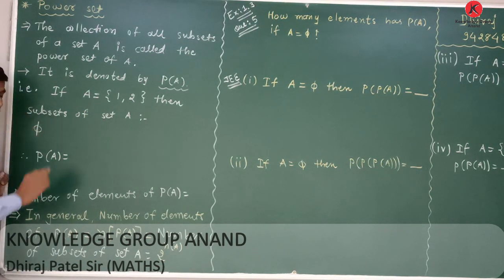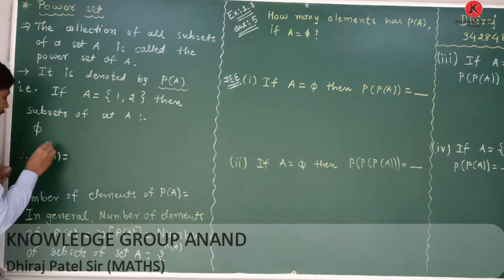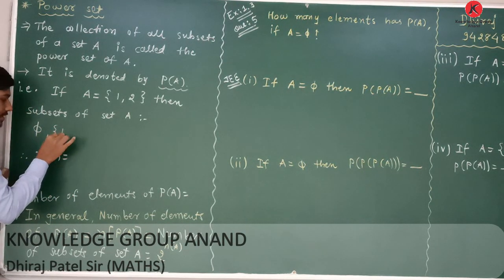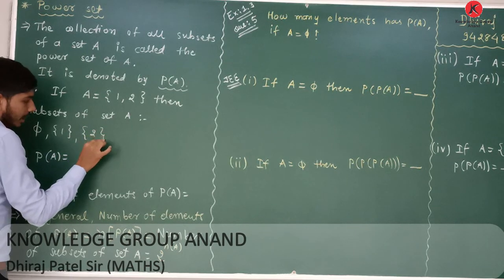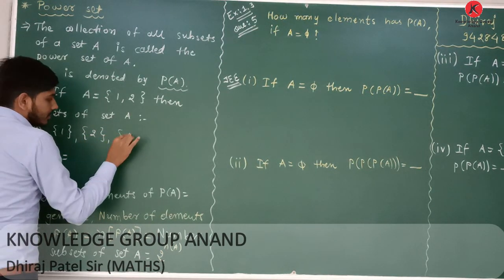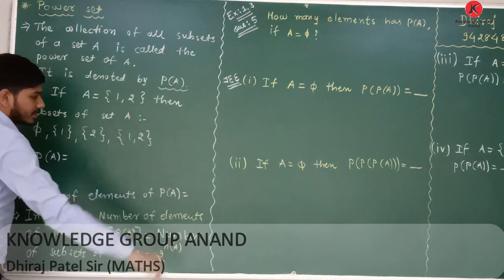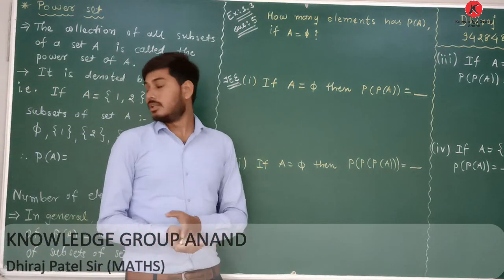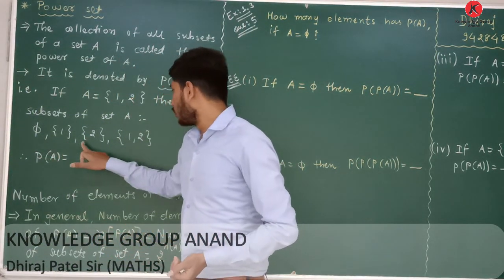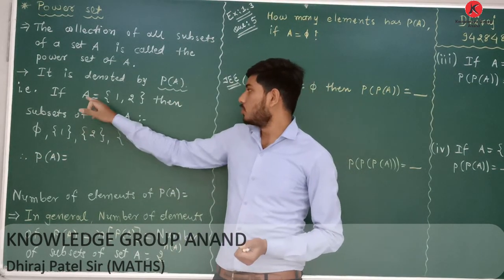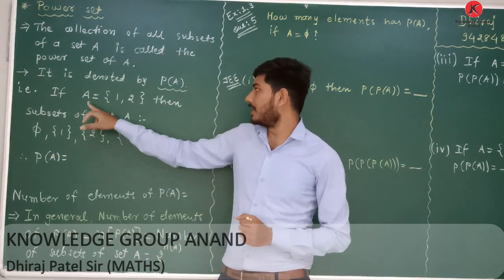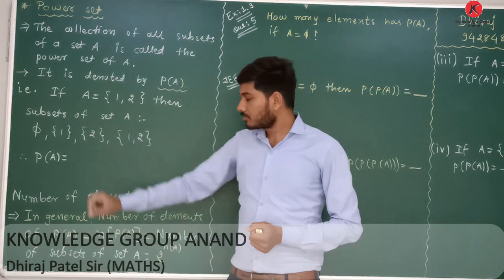The first subset is the null set, the second is the singleton set {1}, then {2}, and the last one is the set itself, {1, 2}. In total, 4 subsets are there of set A.